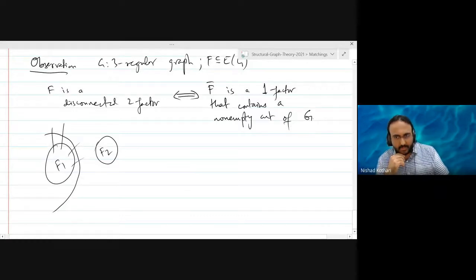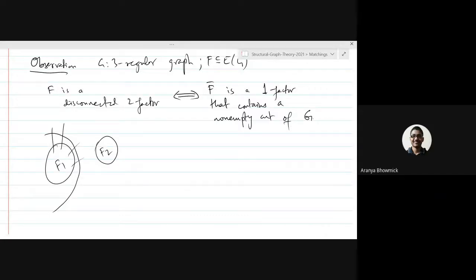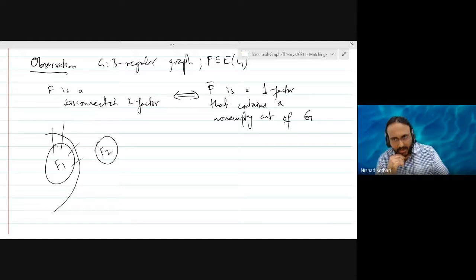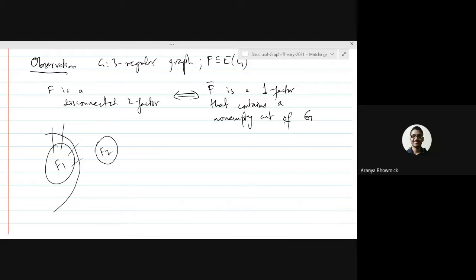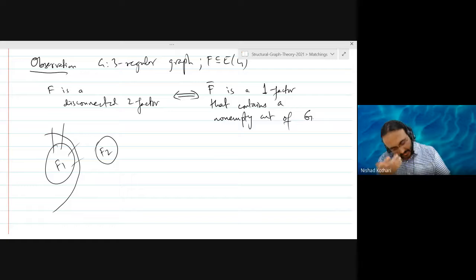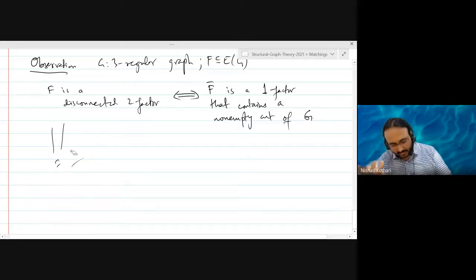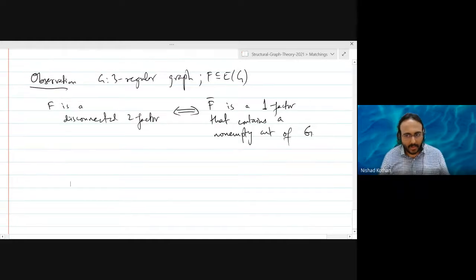So that's why F bar contains a non-empty cut of G. And whenever it contains a non-empty cut, the complement will necessarily be disconnected, because it is a cut. So this is an observation that I want you to make. Every time we ask a question about two factors, we are also asking a question about one factors when we are talking about three regular graphs.